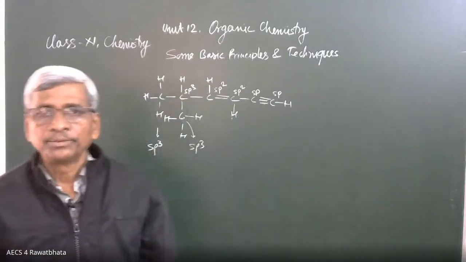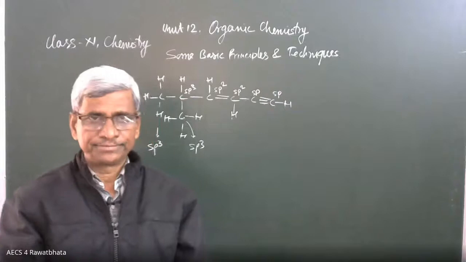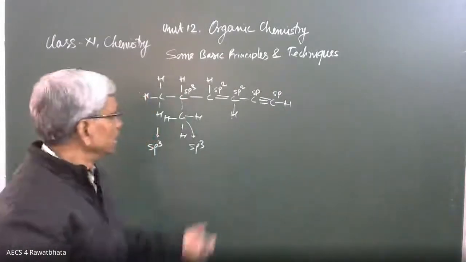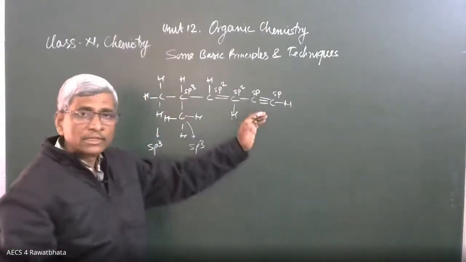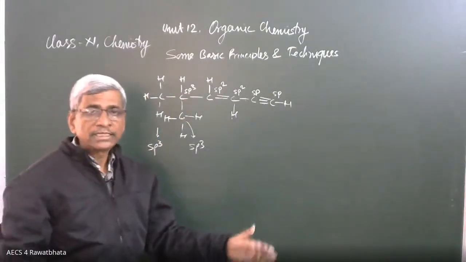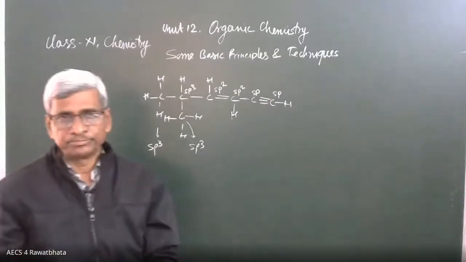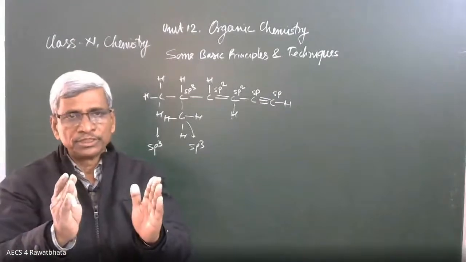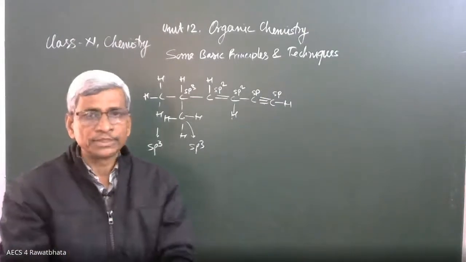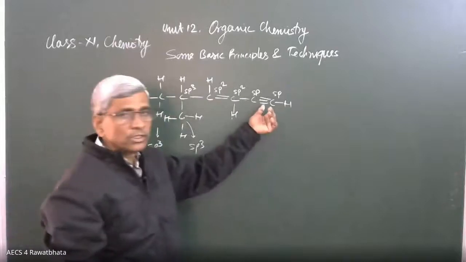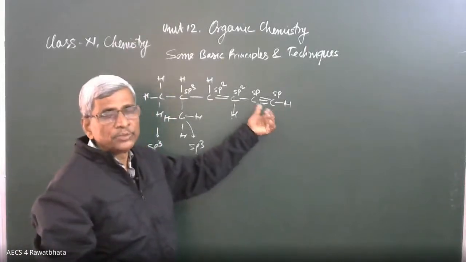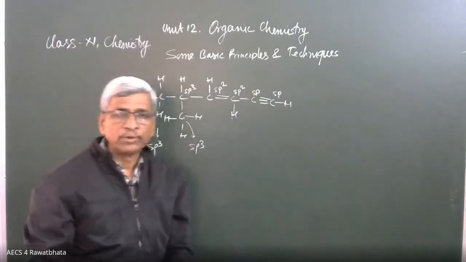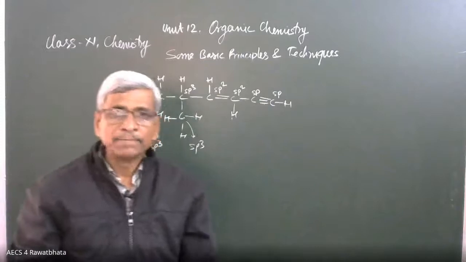The other thing, carbon-carbon bond length. What is the order of the carbon-carbon bond length? Triple bond, its bond length will be minimum because extent of overlapping is maximum. Sigma bond, along with that 2 pi bonds formation. That's why atoms are coming closer. That's why this triple bond will be the shortest bond length between the carbon atoms. Then next is double bond and carbon-carbon single bond. Here the bond length is maximum.